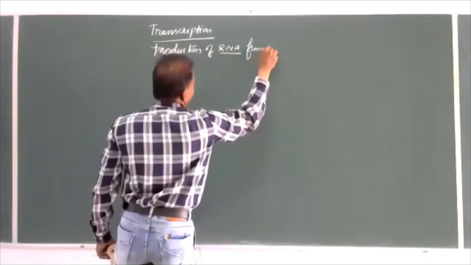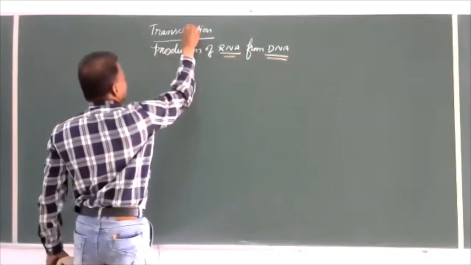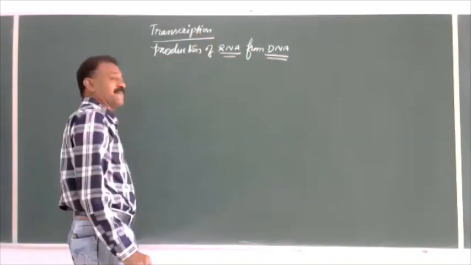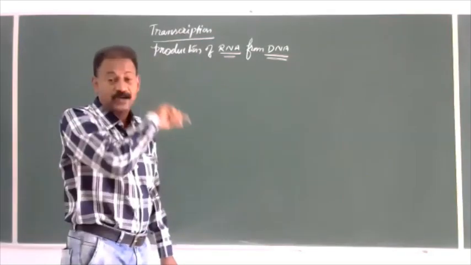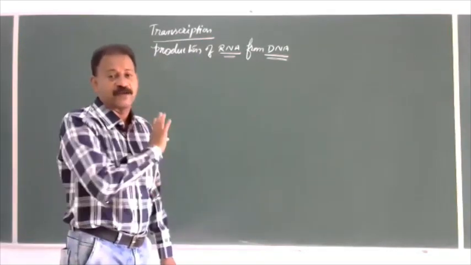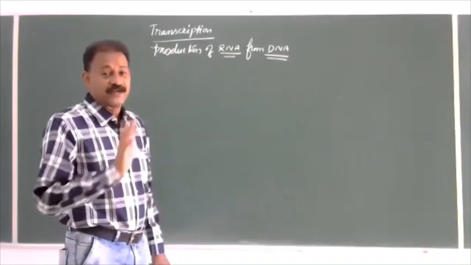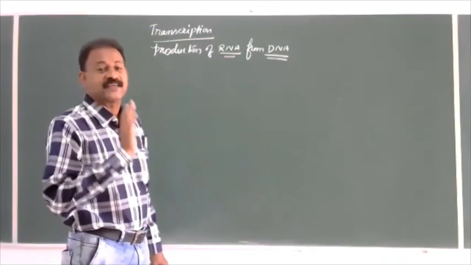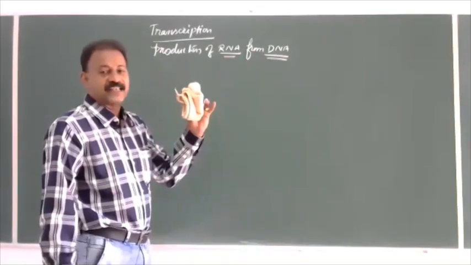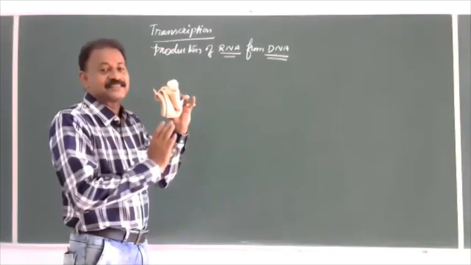This process is called transcription, with the help of the enzyme RNA polymerase, which is also called DNA dependent RNA polymerase. Why is it called dependent? Always one DNA template is required for the synthesis of RNA. So on the DNA template, with the help of the polymerase enzyme, a new strand is synthesized.